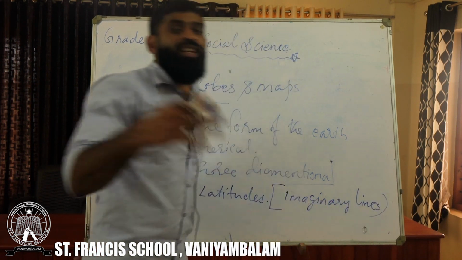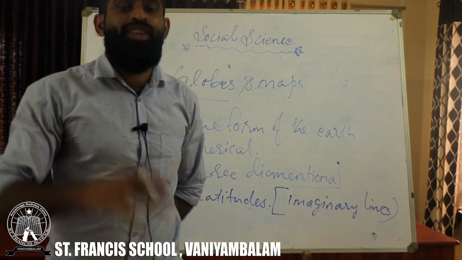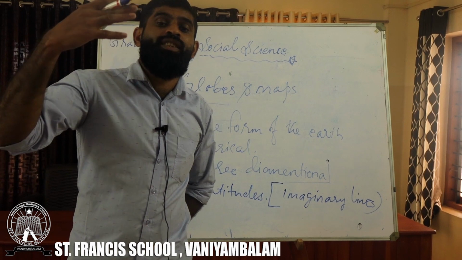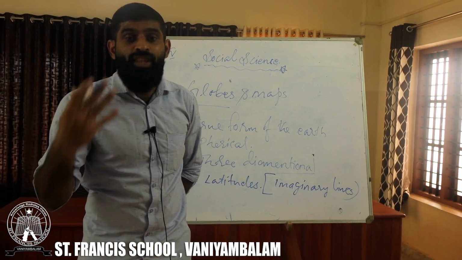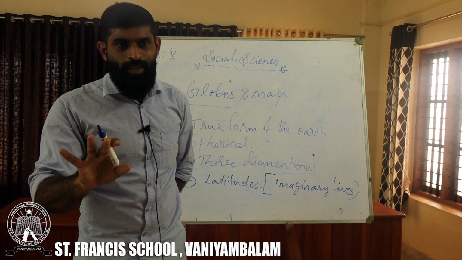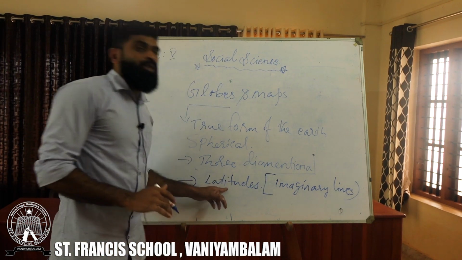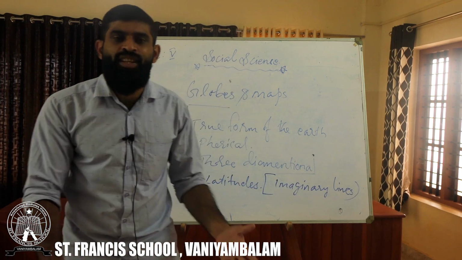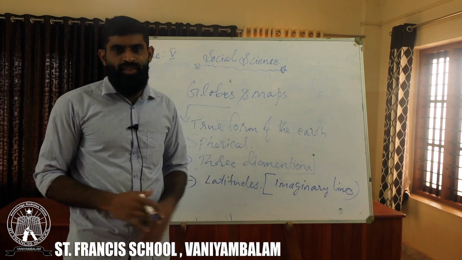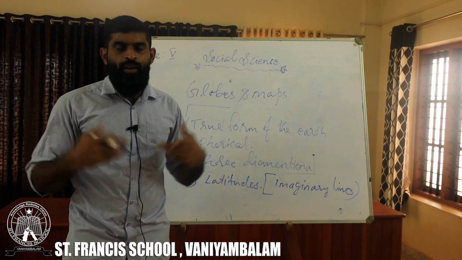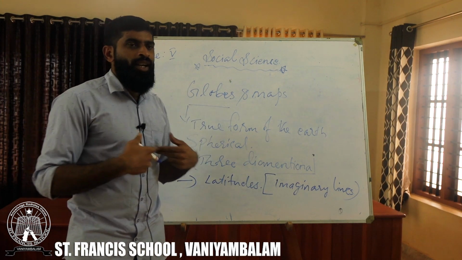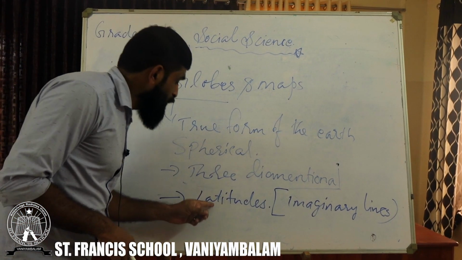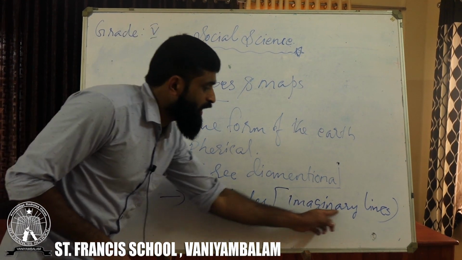What are imaginary lines? Just imagine that you are going to purchase an aeroplane. It is imagination; you are not going to purchase it. Understood? So latitudes are not actually drawn on the earth's surface. It is an imaginary line made by human beings. For our convenience, for our betterment, for our easiness, we use certain imaginary lines.